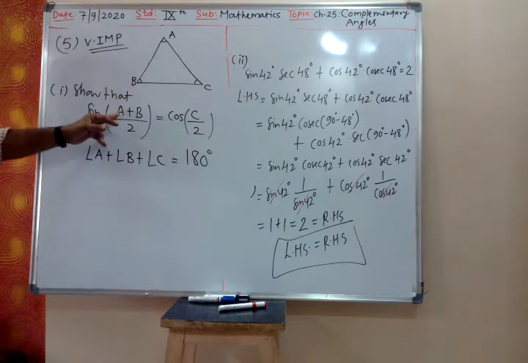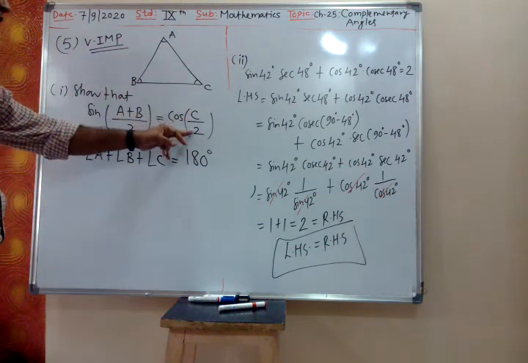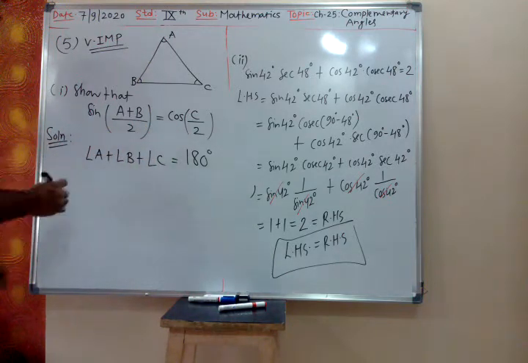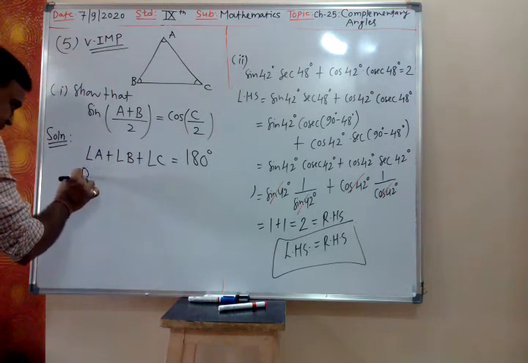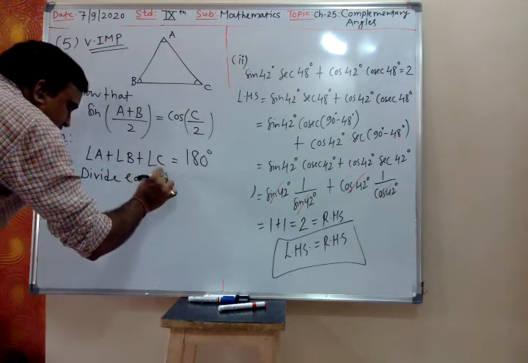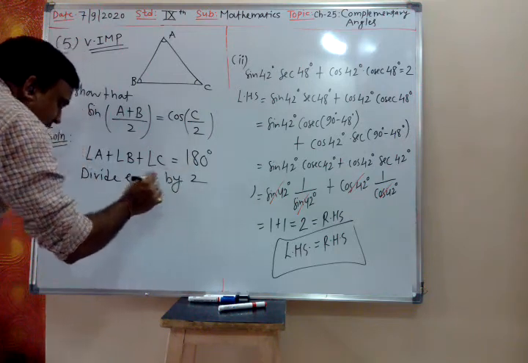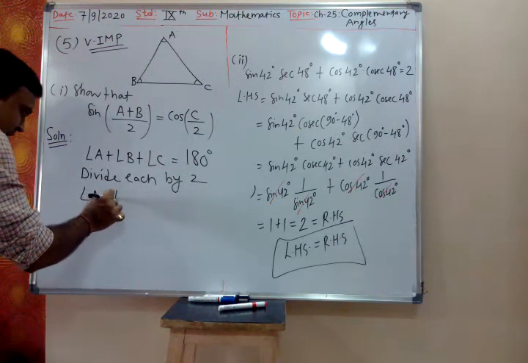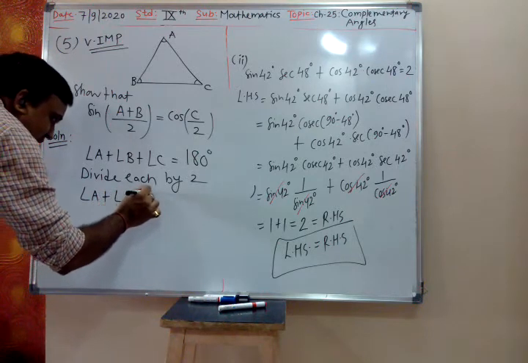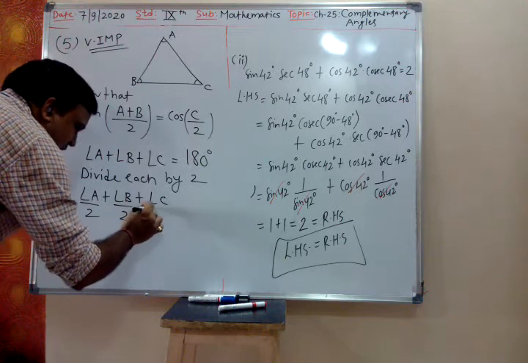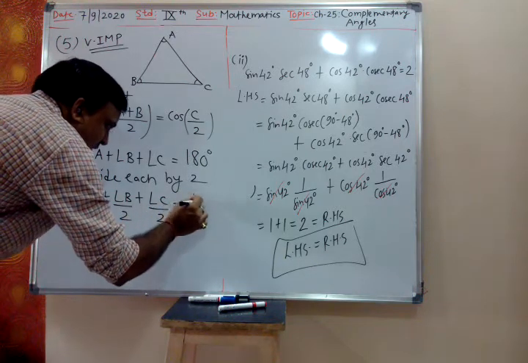The angles A, B and C, they are divided by 2. So next step is divide each by 2. So 180 degree by 2.